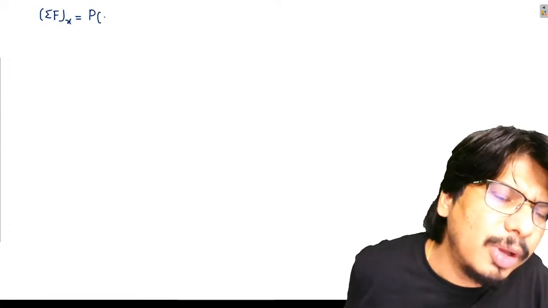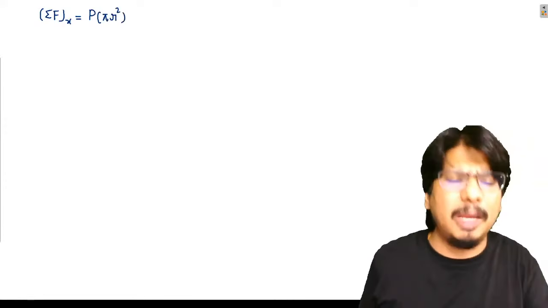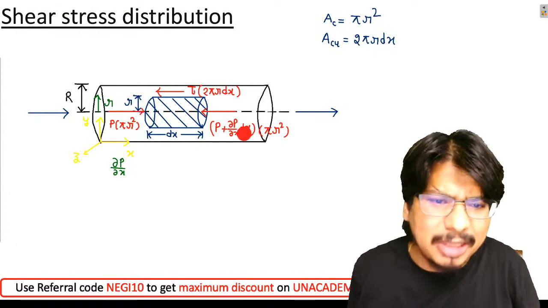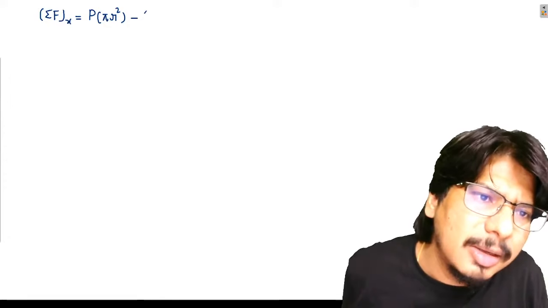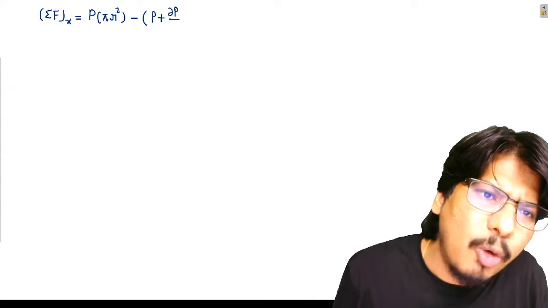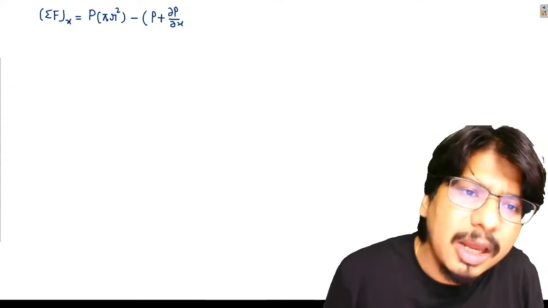P into pi r square. Since it is acting in positive x direction, I am taking positive. Now look at here, beta. This is the pressure force in negative x direction, so I am taking negative. Minus, P plus, beta, look carefully, P plus dou P by dou x into dx.